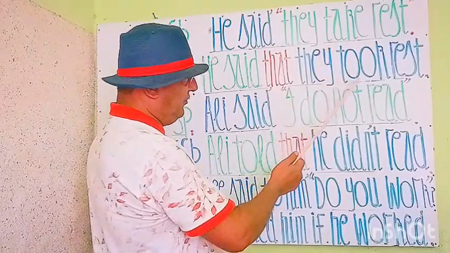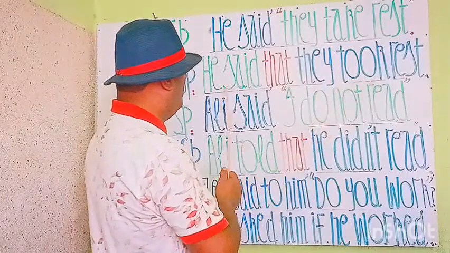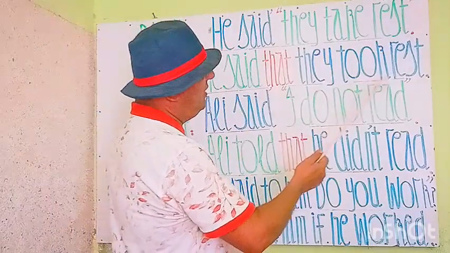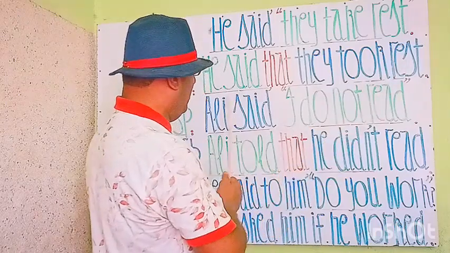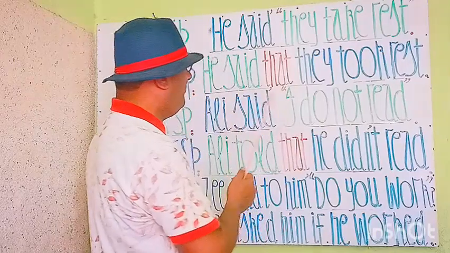Take will change to the second verb form took. So we write here took. So let's read it. He told, he said that they took rest. Rest will remain as it is. They took rest. Commas are removed and full stop. This is a positive statement.